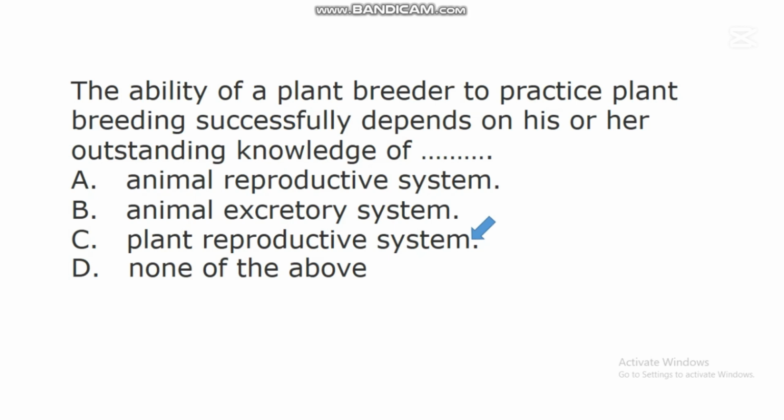Plant breeding cannot be practiced without understanding the details of plant reproductive system. So the ability of an individual to have a good knowledge of plant reproductive system will help him or her to practice plant breeding successfully.